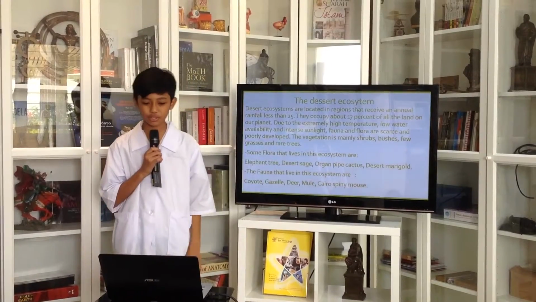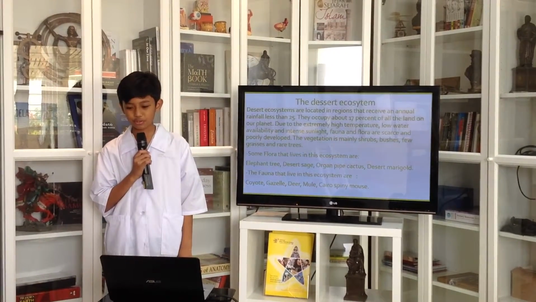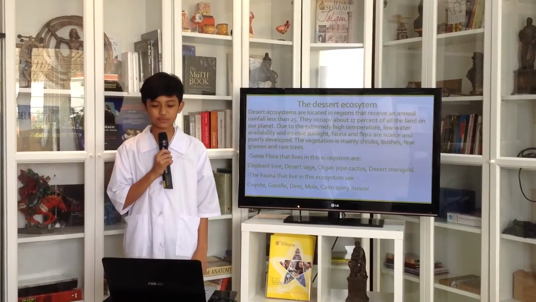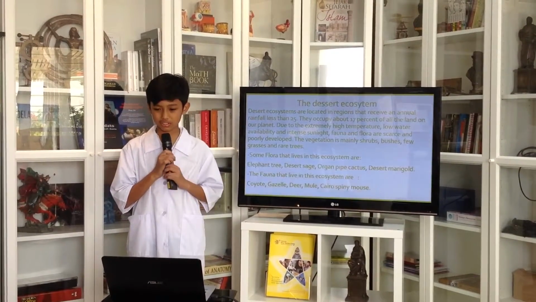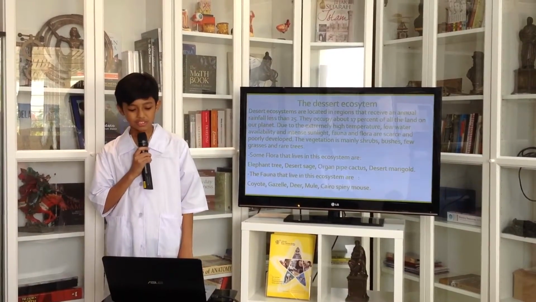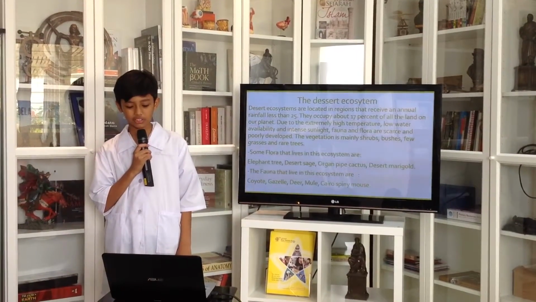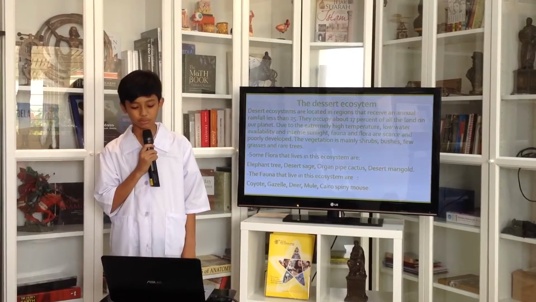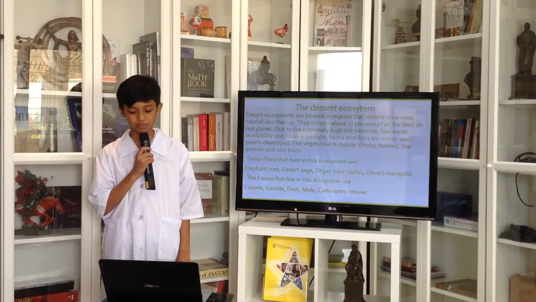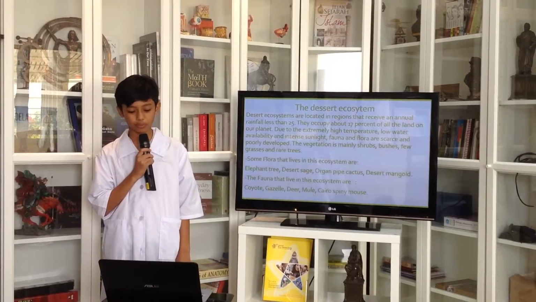Now I will be showing you two ecosystems from the terrestrial group. First one will be the desert ecosystem. Desert ecosystems are located in regions that receive an annual rainfall of less than 25. They occupy about 17% of all the land on our planet.